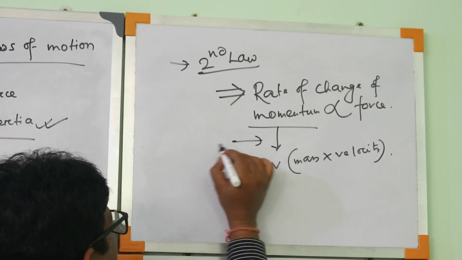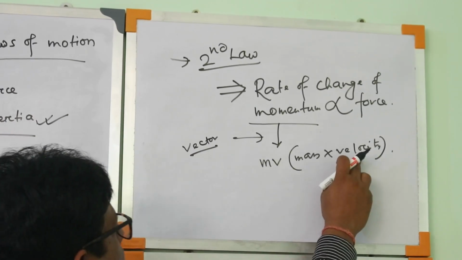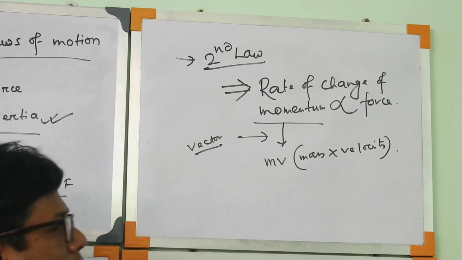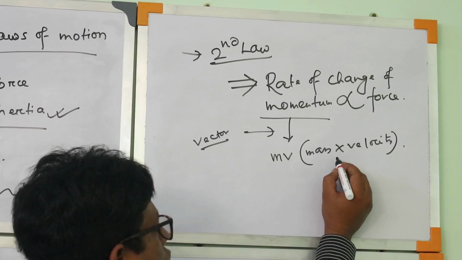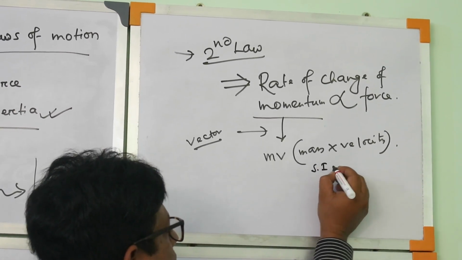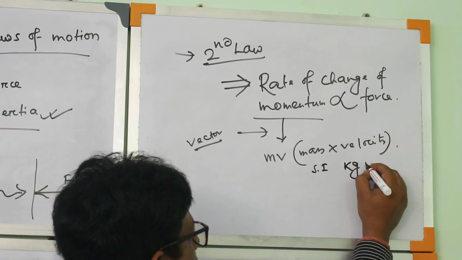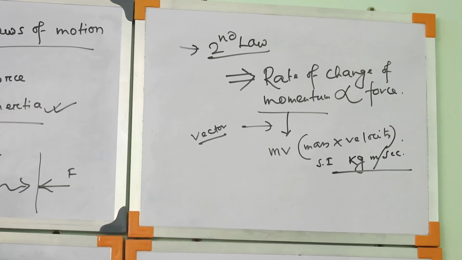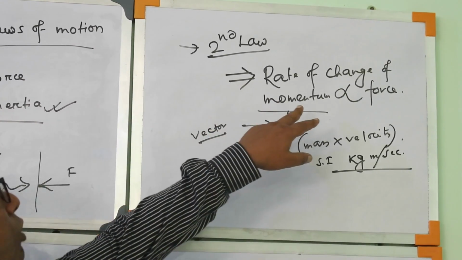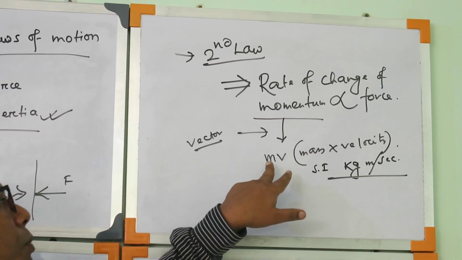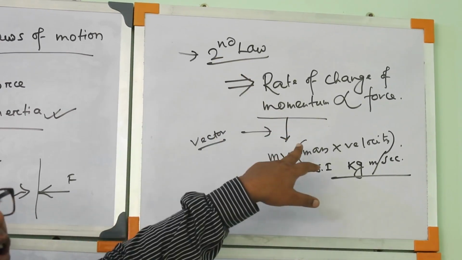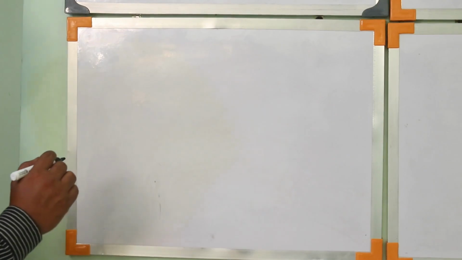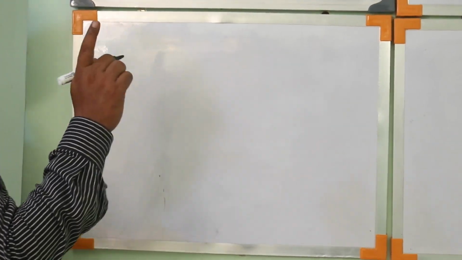And basically this is a vector quantity, because velocity is a vector quantity, so momentum is a vector quantity. What is the unit of momentum? Momentum is equal to mass into velocity. In SI system, mass is in kg, velocity in meter per second. Kg meter per second. So from the second law we can define momentum. Momentum is equal to mass into velocity. And from the second law we can also get the mathematical or algebraic expression of the force. From the second law we can say rate of change of momentum is equal to force.